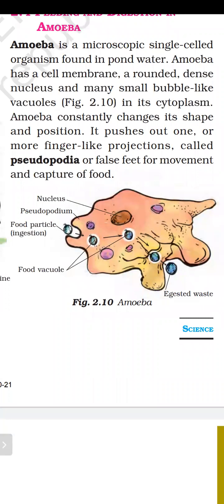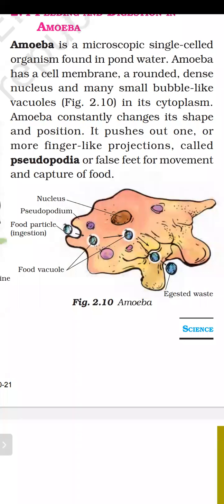So what will happen? Amoeba will capture the food particle, and this process is known as ingestion. It will engulf that particle inside its body, and there are some digestive juices. Those digestive juices, or digestive enzymes, will digest that food particle and take nutrients from it, and the undigested food is removed from the body of amoeba through the vacuole.